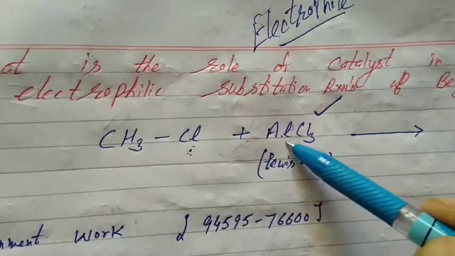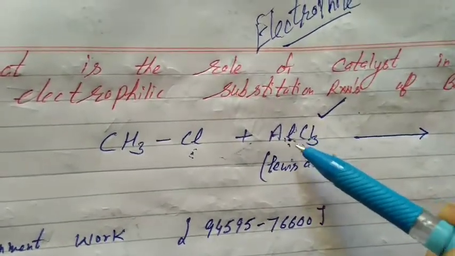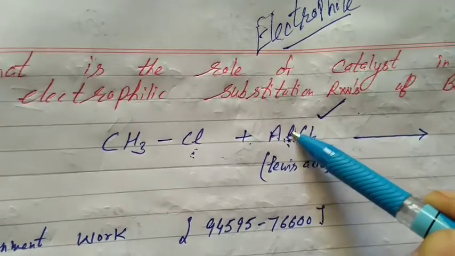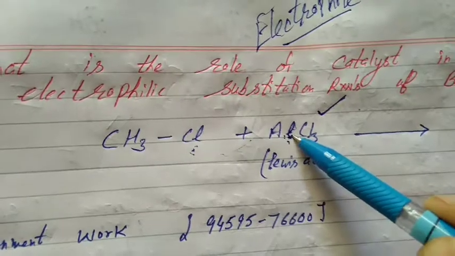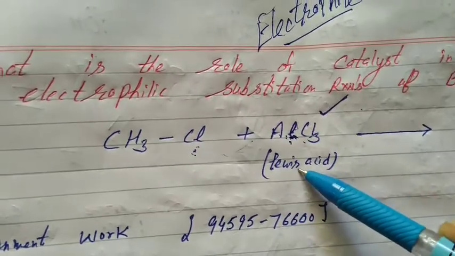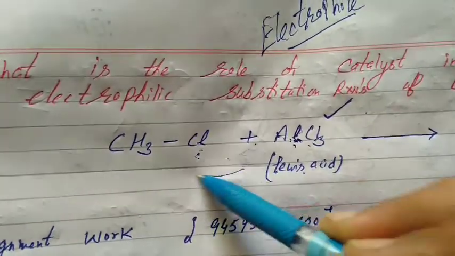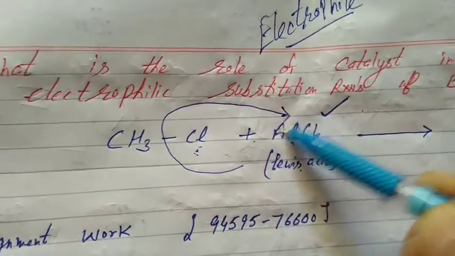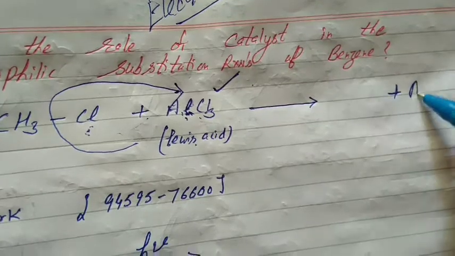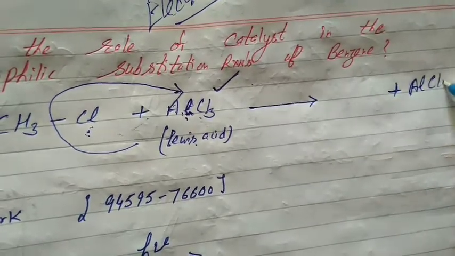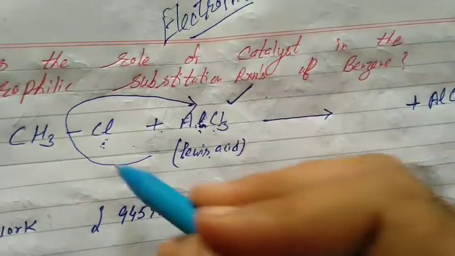Because the catalyst AlCl3 is electron deficient. The octet of aluminium is not complete. The catalyst, being electron deficient, acts as a Lewis acid and withdraws halide ion. When it withdraws halide ion, it will form AlCl4 negative.